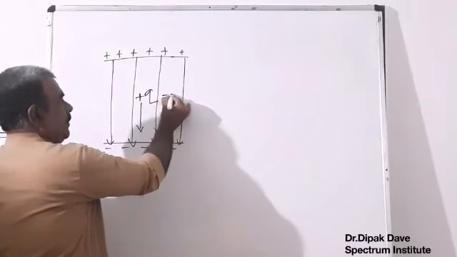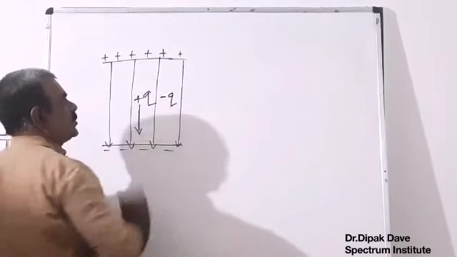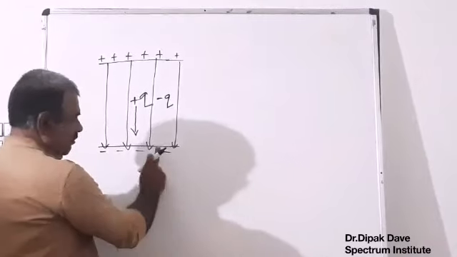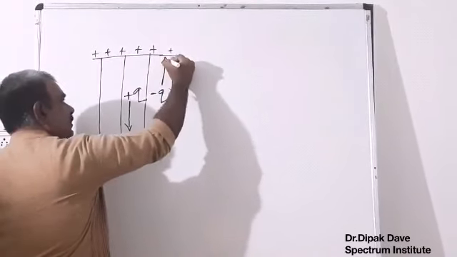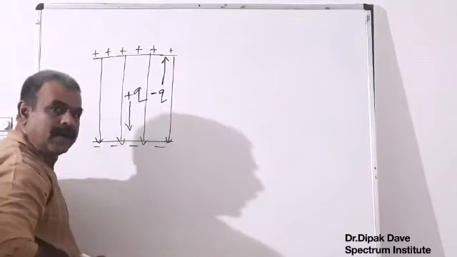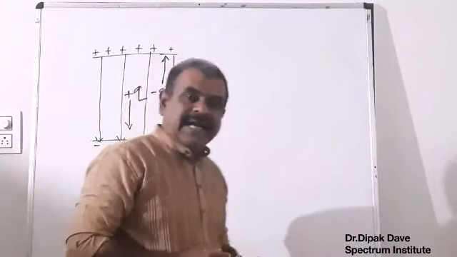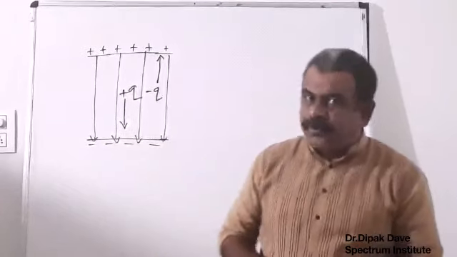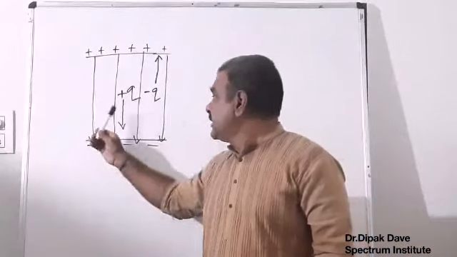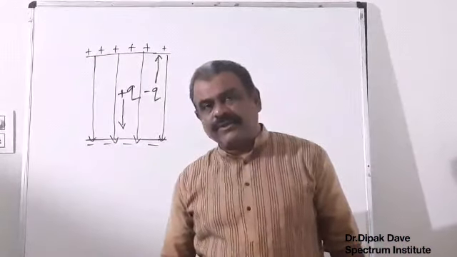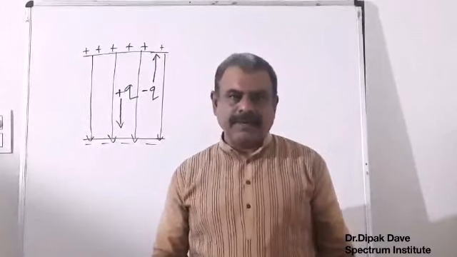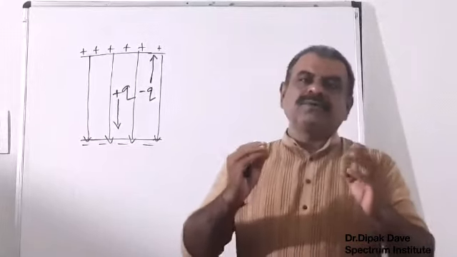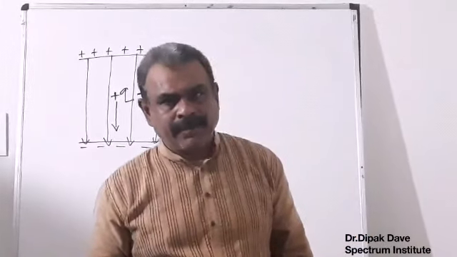Instead of that, if I put a minus Q charge, it will be repelled by this side and attracted by this side, so it experiences force upward while the field is downward. So a negative charge experiences force opposite to the field. A positive charge experiences force in the direction of the field, a negative charge experiences force opposite to the field. Yes students, this was the basics of the electric field.